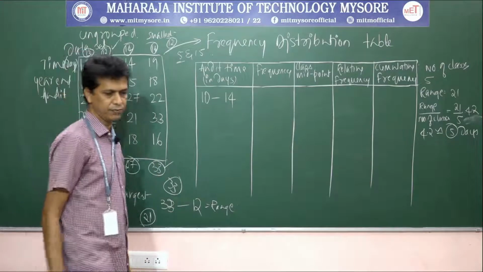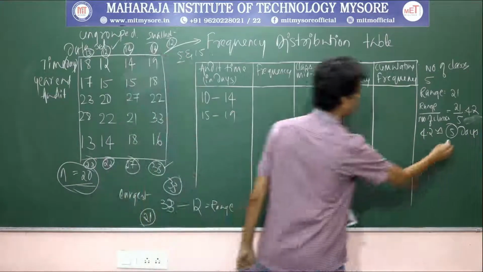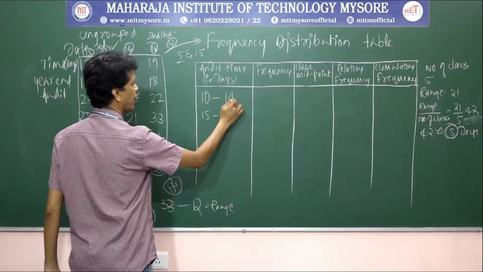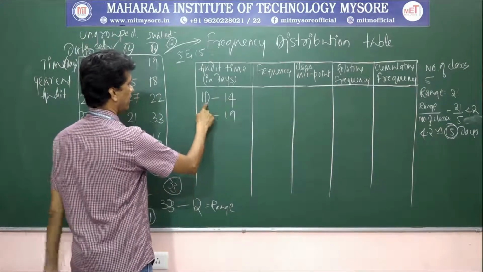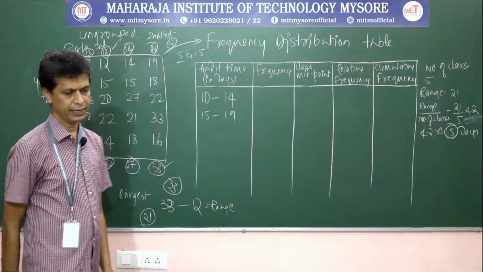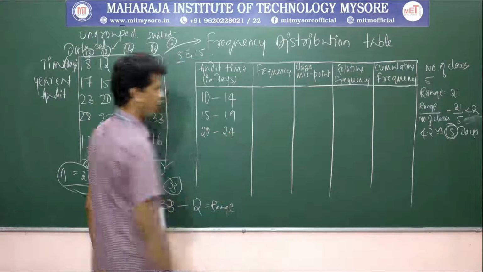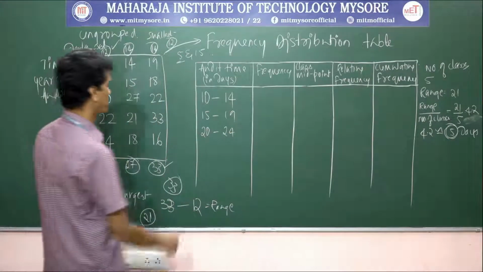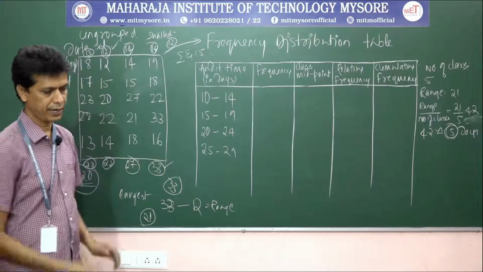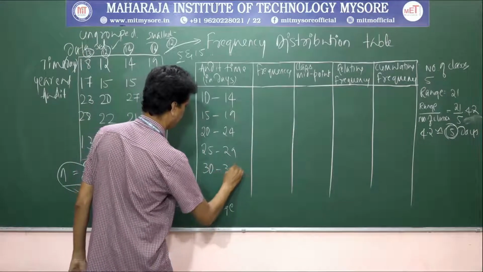Next 15 to 19, because we need to increase by the class width of 5 days. Okay, including the last number: 10, 11, 12, 13, 14, 5 elements are there. 15 to 19, and then 20 to 24, and 25 to 29, and then 30 to 34.